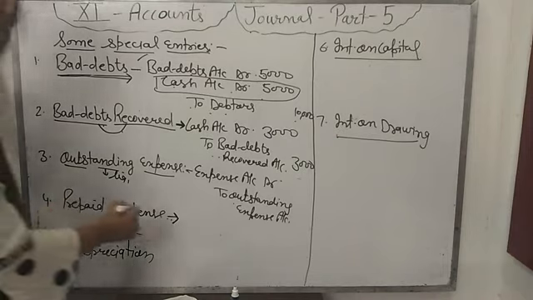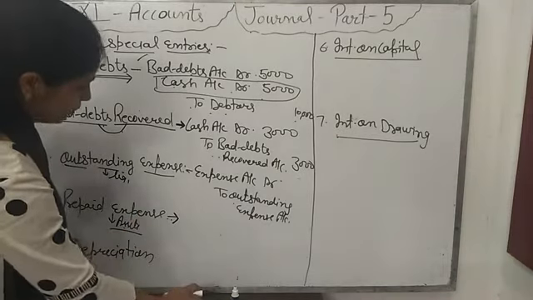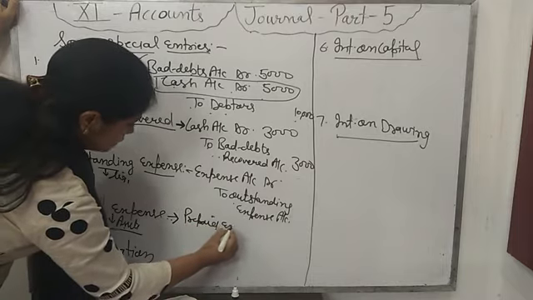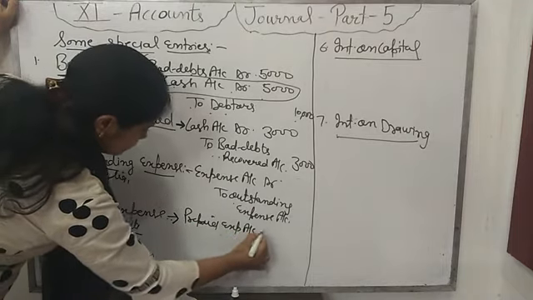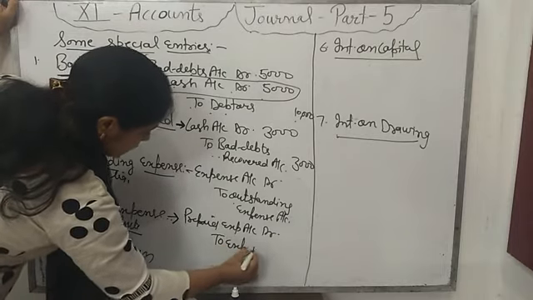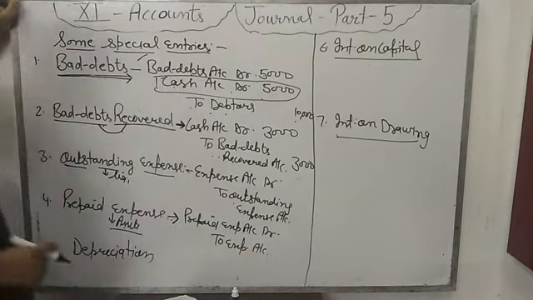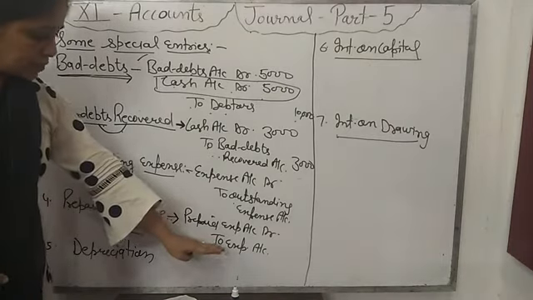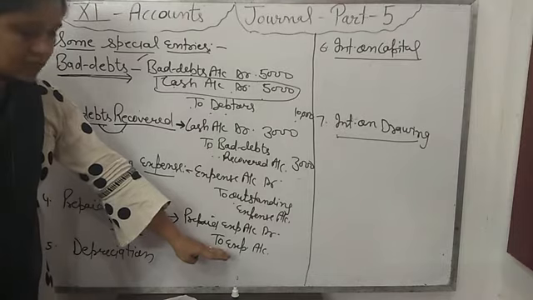Okay, then which entry will be passed for the prepaid expense? Prepaid expense account debit to that expense account, because we have to deduct these expenses from the total expense we have paid.